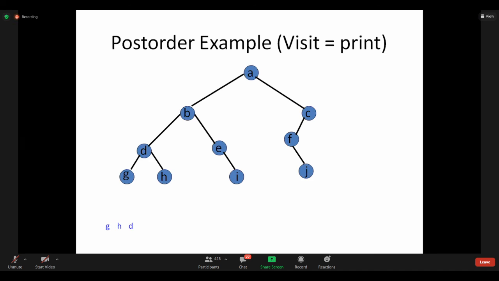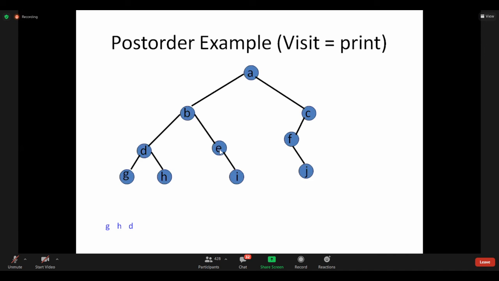This particular small part is completed. Left G, right H, D is completed. Where will we go? We will go to root of D, so B. Then what will be printed here? Is B printed or E? My question is, is B printed or not? No, because B is root now. So B left part is finished. We should first print B right part, then we will print B. Agree? So we'll go to B right part. B right part consists of E.